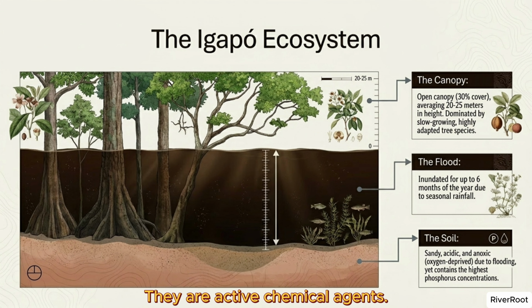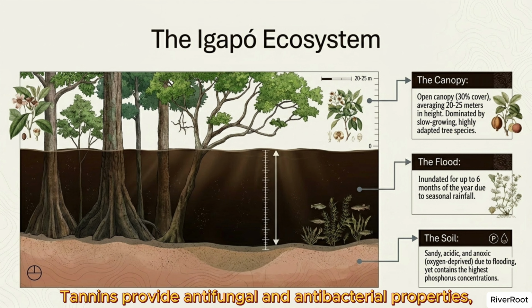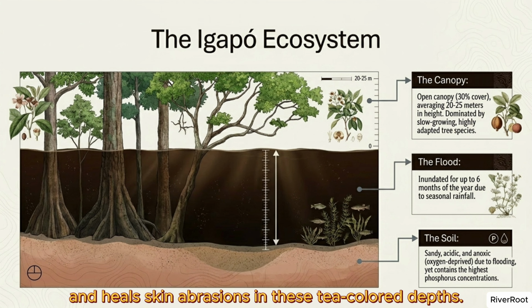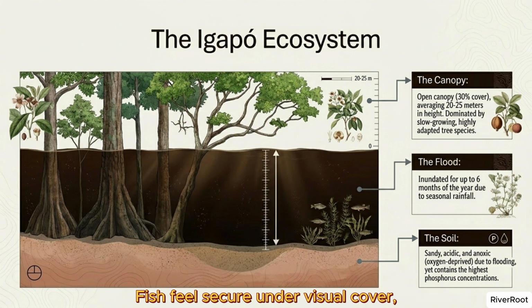For aquatic life, tannins are more than just a dye. They are active chemical agents. Tannins provide antifungal and antibacterial properties, acting as a natural disinfectant that protects fish membranes and heals skin abrasions. In these tea-colored depths, fish feel secure under visual cover, significantly reducing stress for shy species.